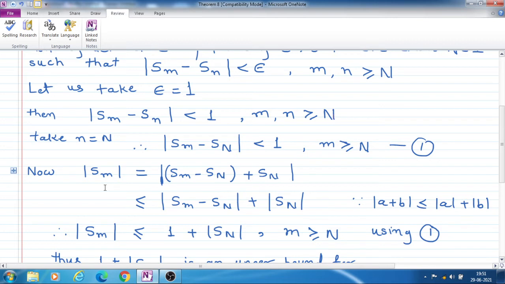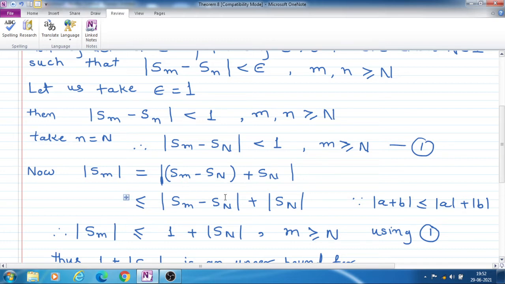Now mod Sm, we can write it by adding and subtracting S capital N, so mod of Sm minus Sn plus Sn. Now this modulus of addition of two terms, if we separate, we get less than or equal to sign.